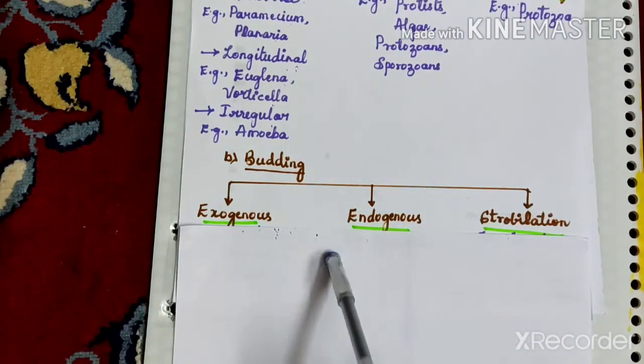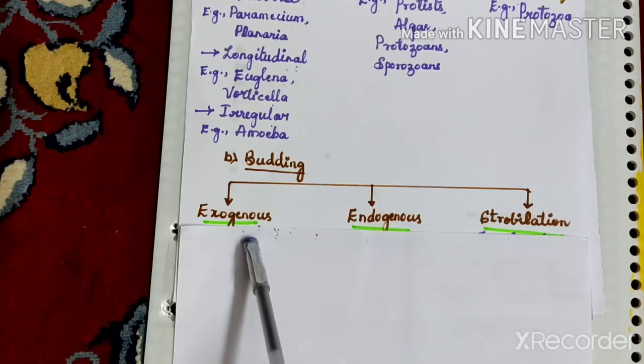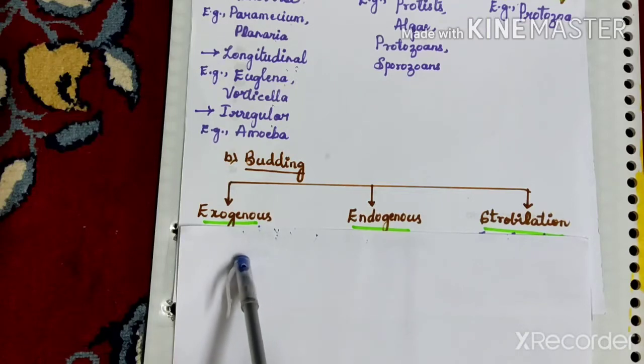Let us study one by one now. In case of exogenous budding, the buds are formed externally on the surface of the parental body.